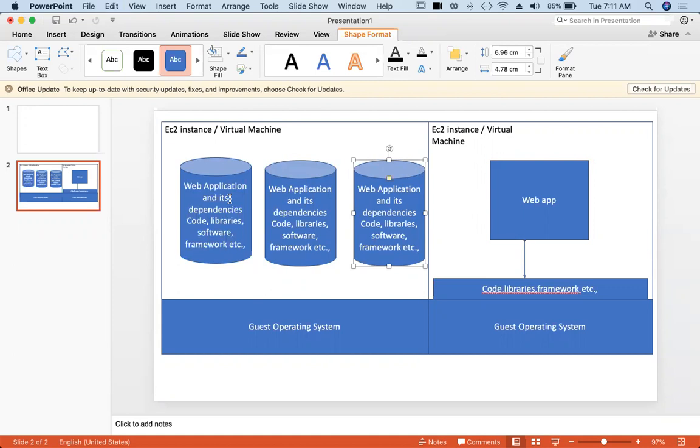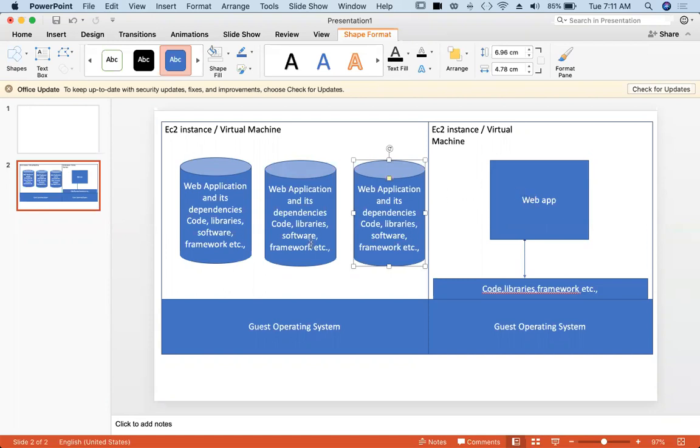So one thing is resource utilization. Maybe when traffic is not so high, in ideal scenarios, your EC2 instance can be underutilized. Why? Because the web app is there in the EC2 instance. So we are assigning the entire EC2 instance resources to that web app.